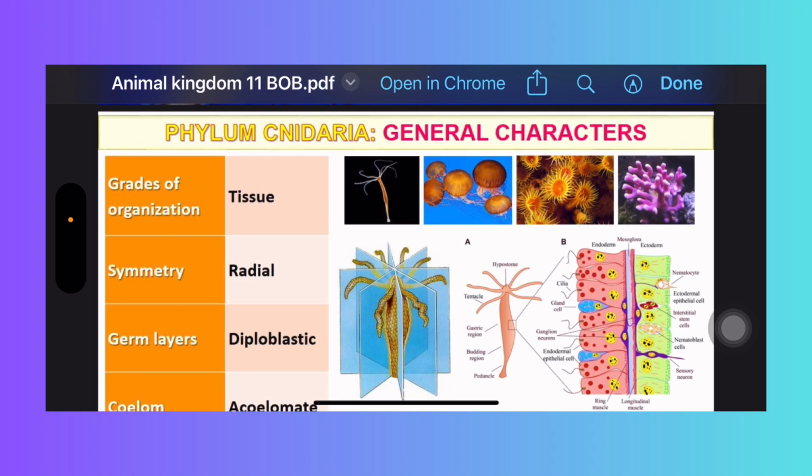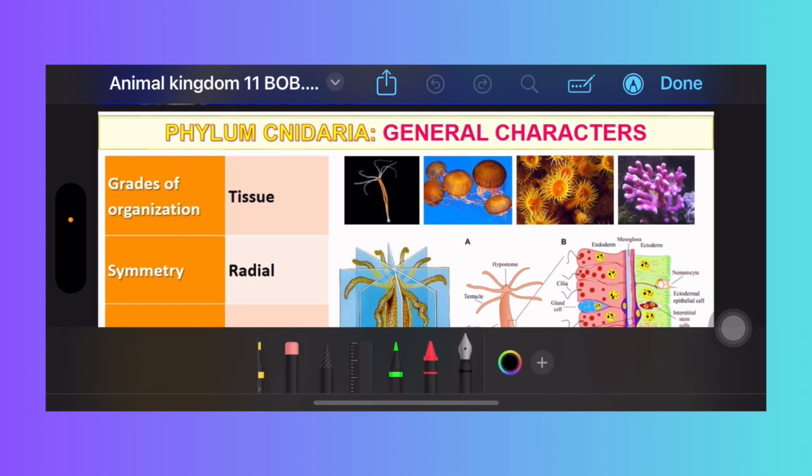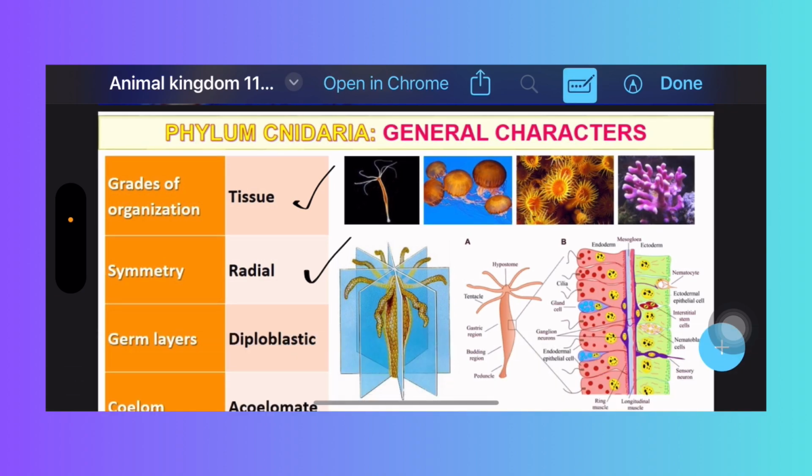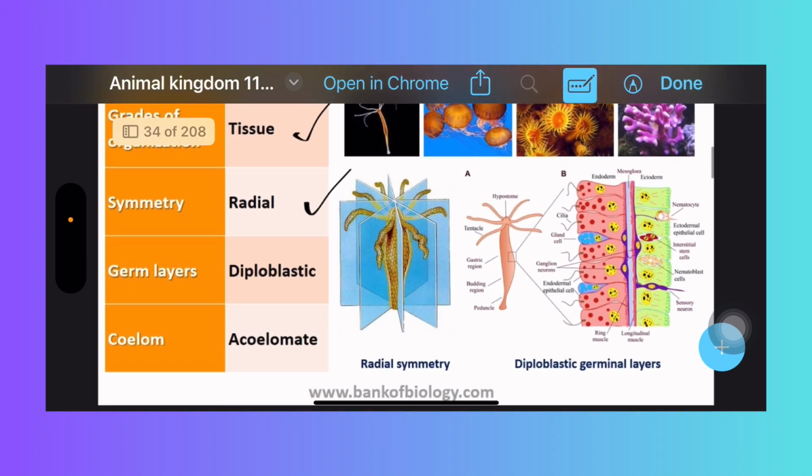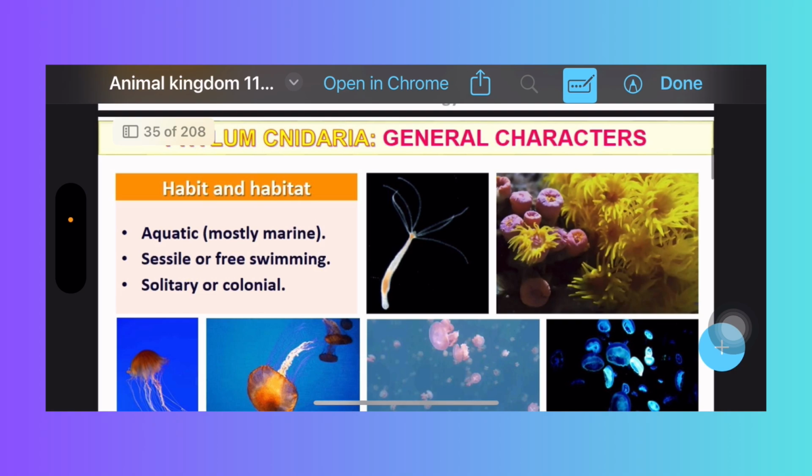Grade of organization is the tissue grade, and symmetry is radial symmetry. Because these animals are mostly cylindrical in structure, they belong to radial symmetry, right? Then germ layers: they are diploblastic, meaning ectoderm and endoderm are present. That's why these are diploblastic in nature. Coelom is acoelomate. They don't have any coelom, right?